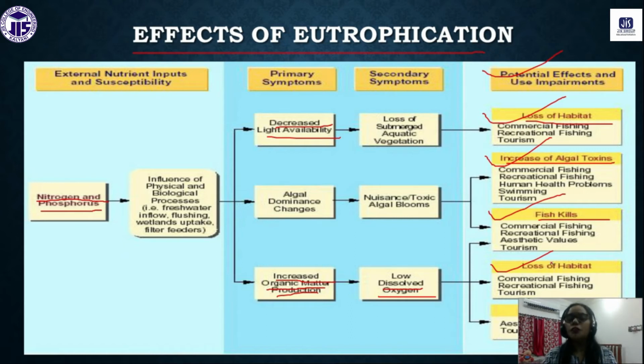First it should be purified, and after that we can reuse that water also. If we follow these processes, we can control the eutrophication process.